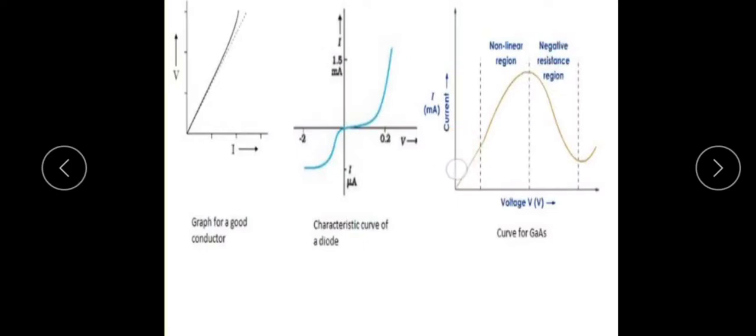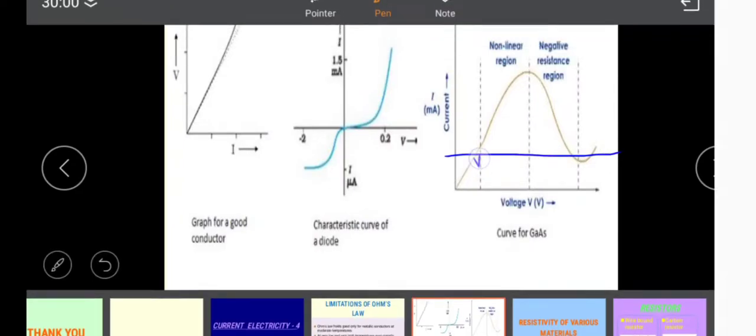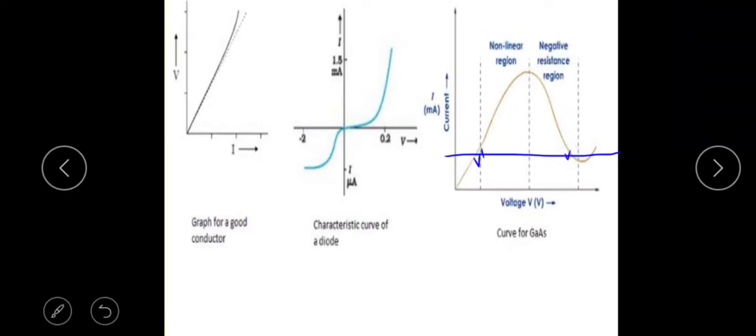For example, consider this particular current: there is more than one value obtained. At this current, this is one voltage, this is the second voltage, and this is the third voltage. Three different voltages are obtained for the same current value. This is obtained in the third curve, and this does not obey Ohm's law.